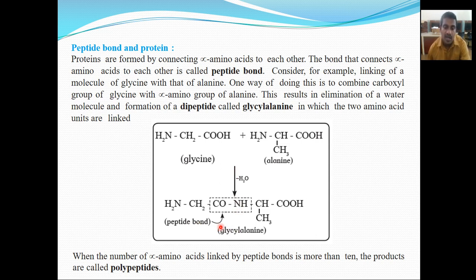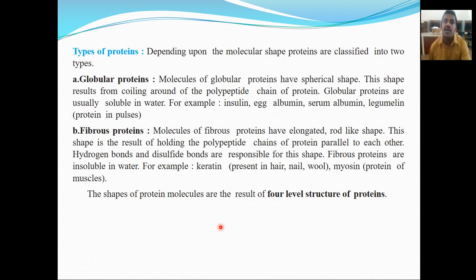So when the number of alpha amino acids linked by peptide bonds is more than 10, the product is called a polypeptide. Okay. So then types of proteins. So we will see which are the different types of proteins.